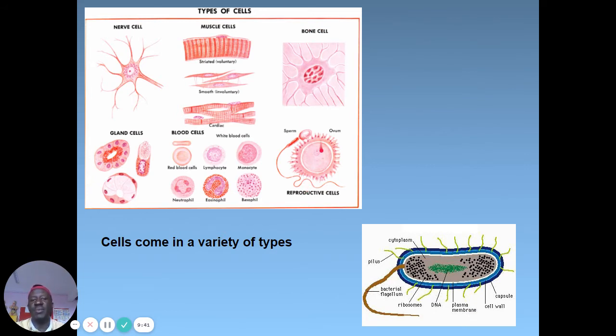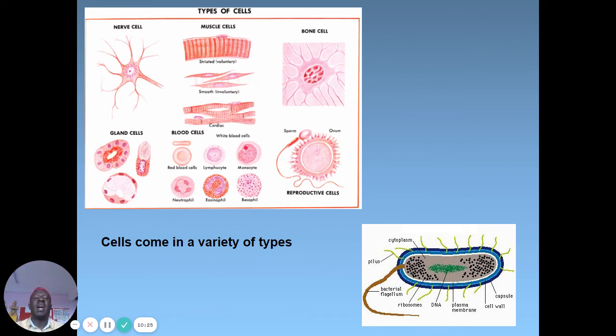We have the reproductive cells, where I have the sperm and the ovum. I also have the blood cells, where I have the red blood cells, the lymphocytes, the basophils for allergies, the eosinophils and neutrophils. These are blood cells, and they are different. I also have the gland cells, which are specialized for producing secretions and fluids like saliva, vaginal fluids, water, and different things. So cells come in a variety of types, as you've seen. There are very many.